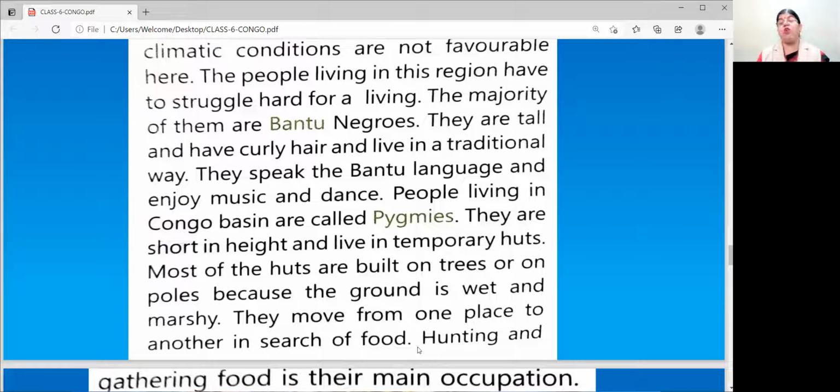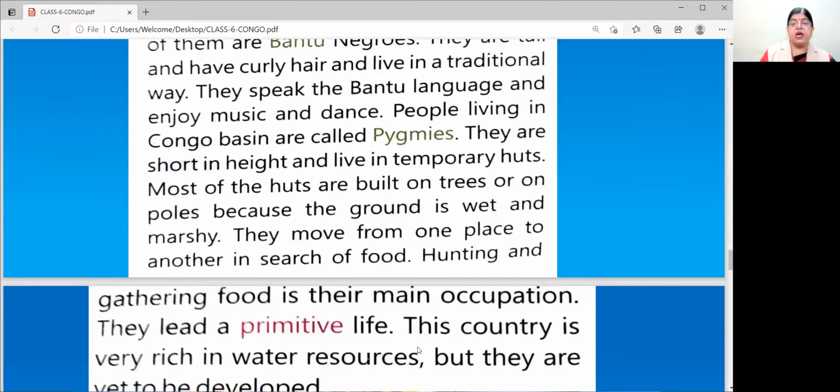So what are they moving for? They are moving from one place to another in search of food. Hunting and gathering food is their main occupation, and they lead a primitive life.